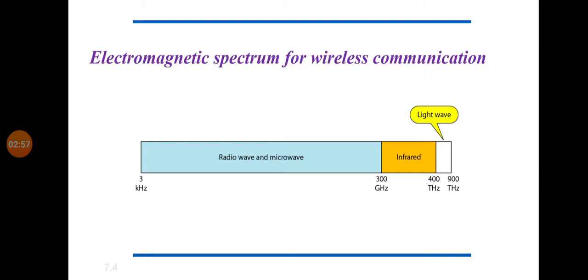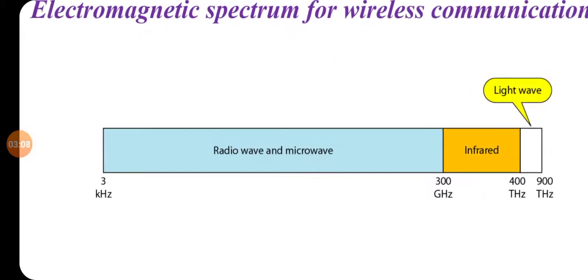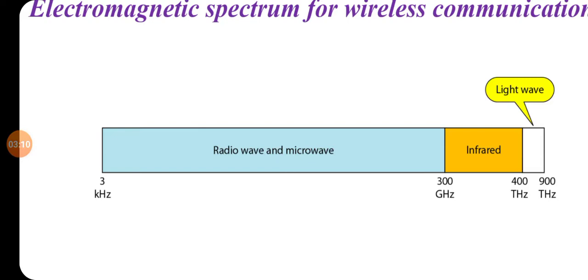So now let us see the electromagnetic spectrum for wireless communication. As you know, unguided media is used to transport electromagnetic waves. So based on the range of waves, we have created the electromagnetic spectrum here. This particular diagram we call the electromagnetic spectrum, and what it represents is the range of each unguided media. As you can see on screen, radio wave and microwave ranges are from 3 kHz to 300 GHz.